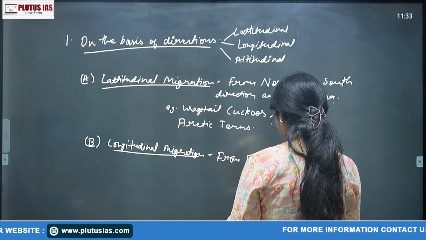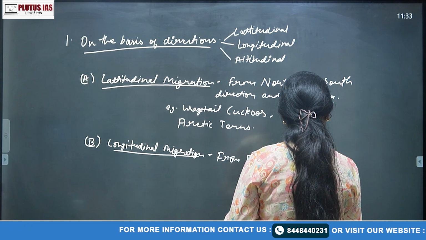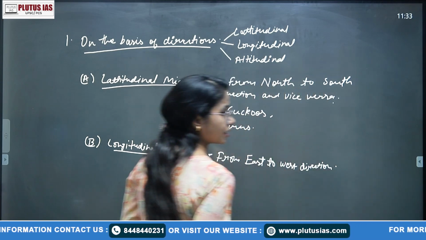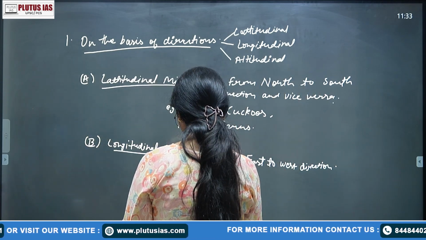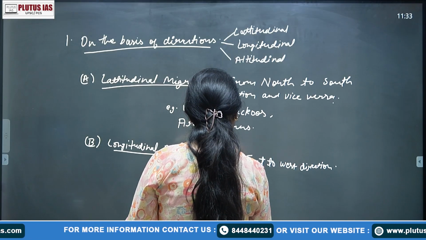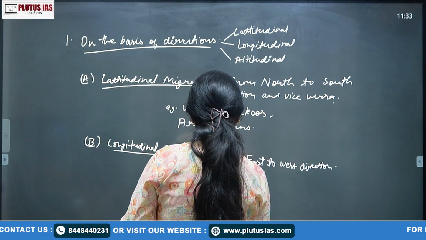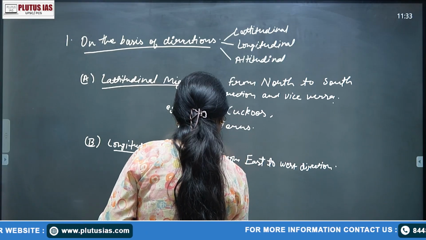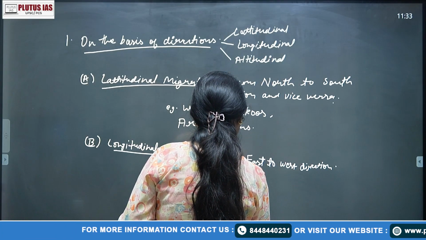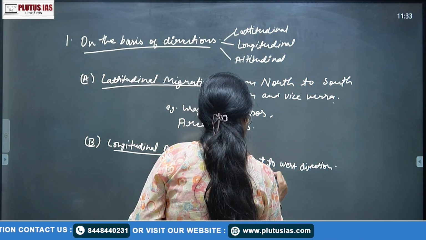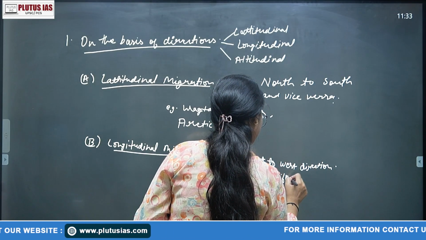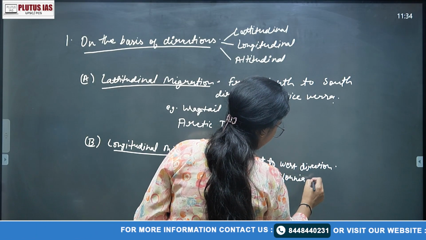Examples: starlings, and then California gulls.